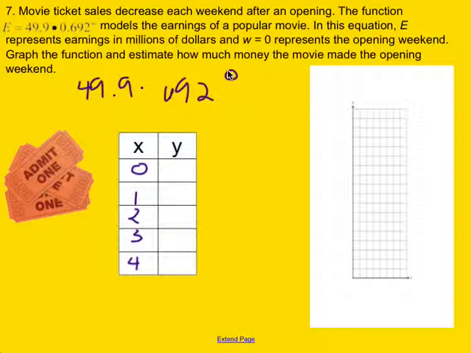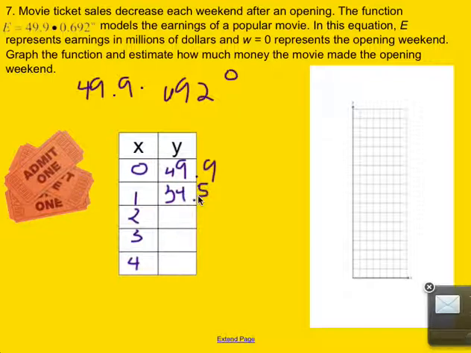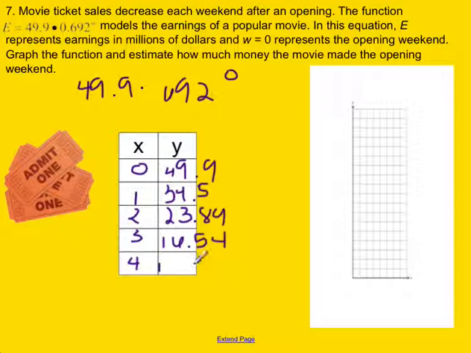So you're going to be doing that for all of those. And then for this one, you end up getting 49.9. And I'm just going to round it to the tenths or to the hundredths place, okay? Then when you raise to the first power, you end up getting 34.5. And so it's going down, okay? Because if you think about it, movies are most popular when they first come out, and then they decrease in popularity after that. And then we have 23.89, and then 16.54, and then 11.44 as you work your way downwards.